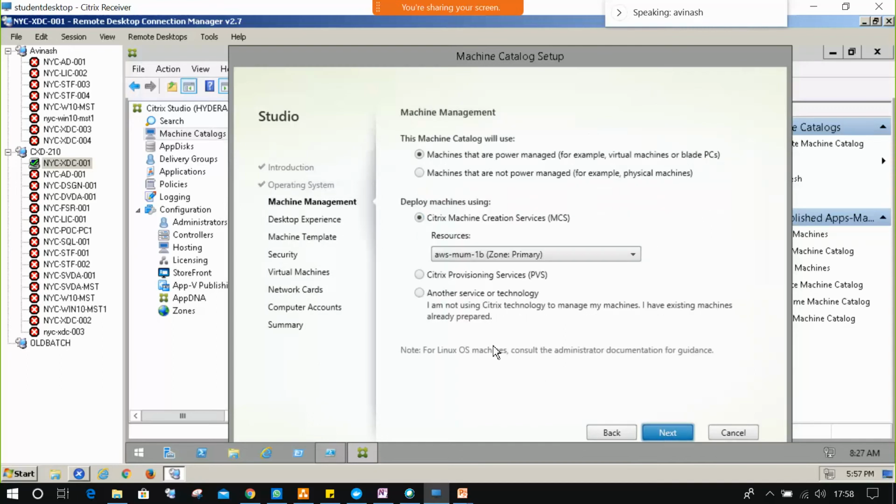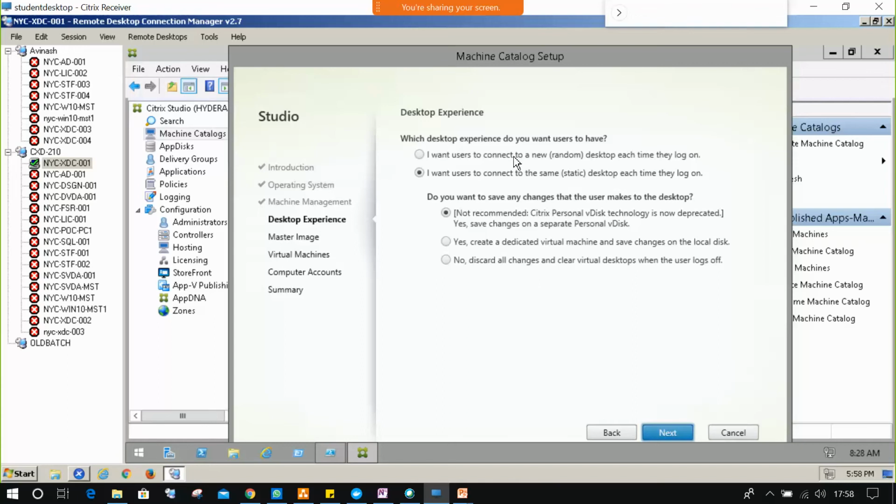Next, so which method we need to use? MCS. Okay, MCS, and also I'm going to create machines on the hypervisor, not on the cloud. Even if cloud is used, you can use it, no problem. Next,